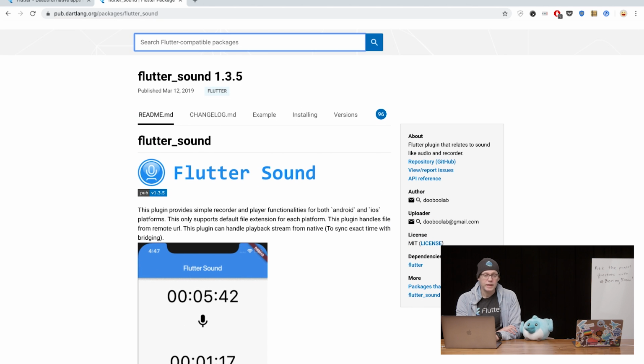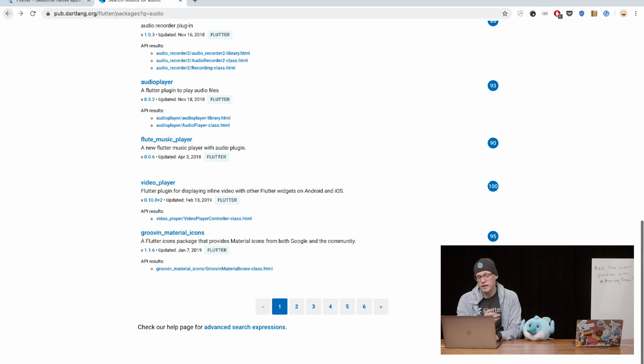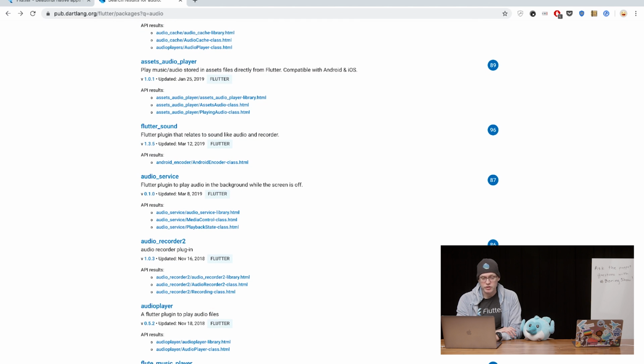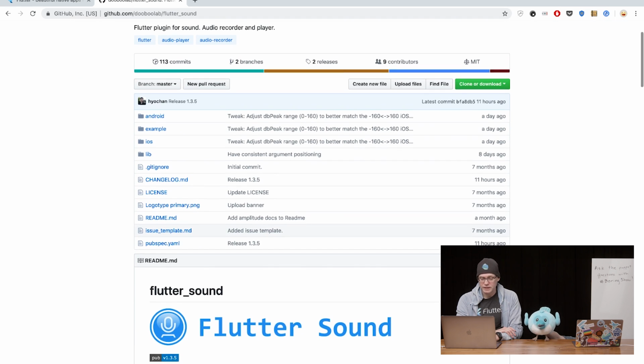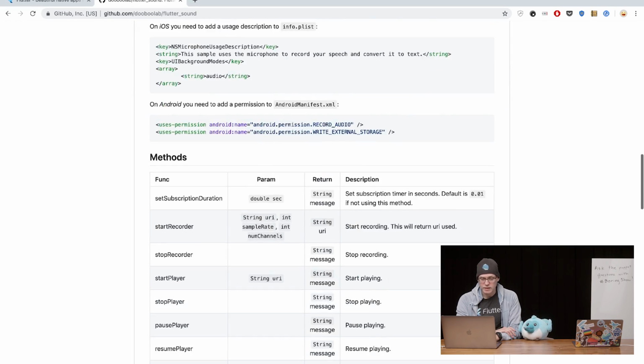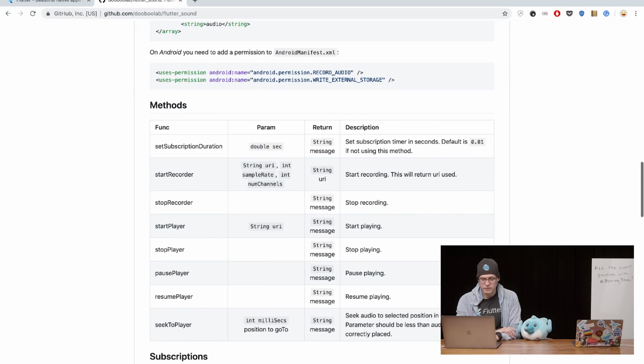Community, thank you. And what I usually do when I'm looking for this and I have a choice, I'll flick through it. I'll check out, for example, Flutter Sound. I'll go over and have a quick look at the GitHub repo. You can look at how popular it is, which is a good indication. So we've got some good docs here. This sounds nice. I've got an audio controller. Oh, it's got a recorder too. That's interesting. Okay, and we can seek too. Okay, this sounds good.